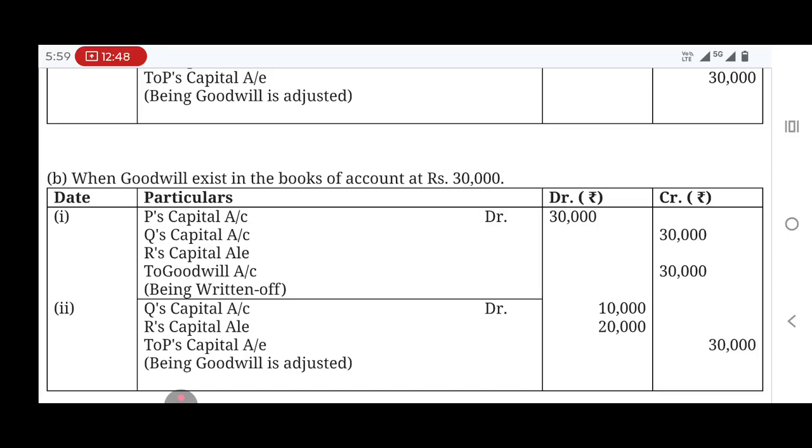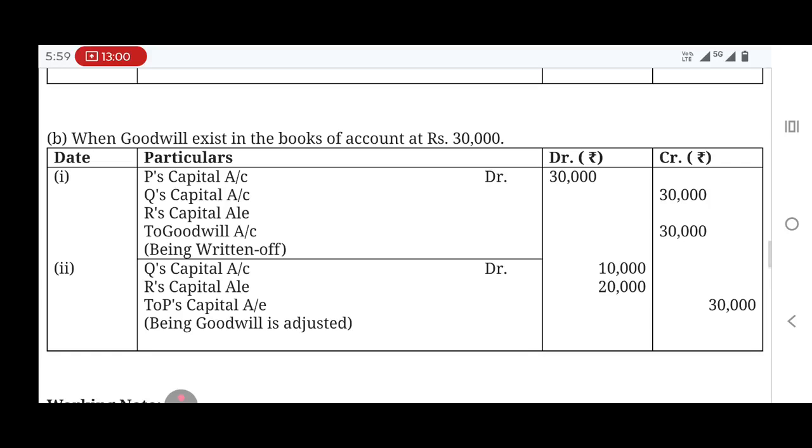So you take that goodwill and split it in the debit side of the partners' capital accounts, in the old ratio 3:2:1. So you will say P's capital account debtor, Q's capital account debtor, R's capital account debtor to goodwill account, in the ratio 3:2:1.